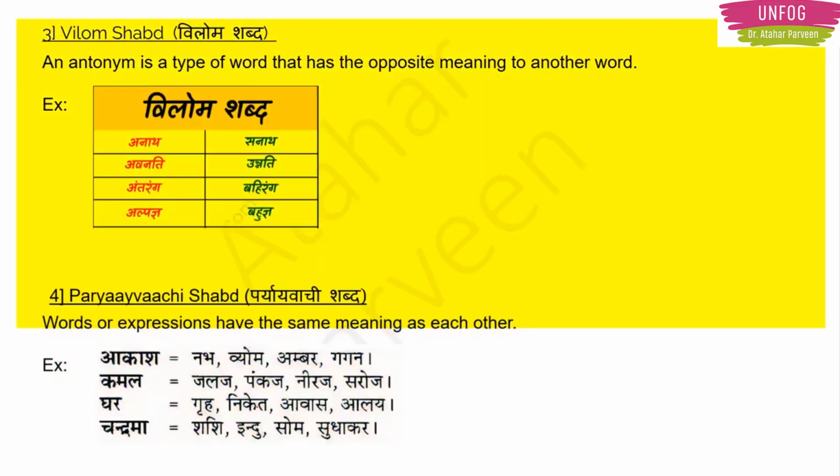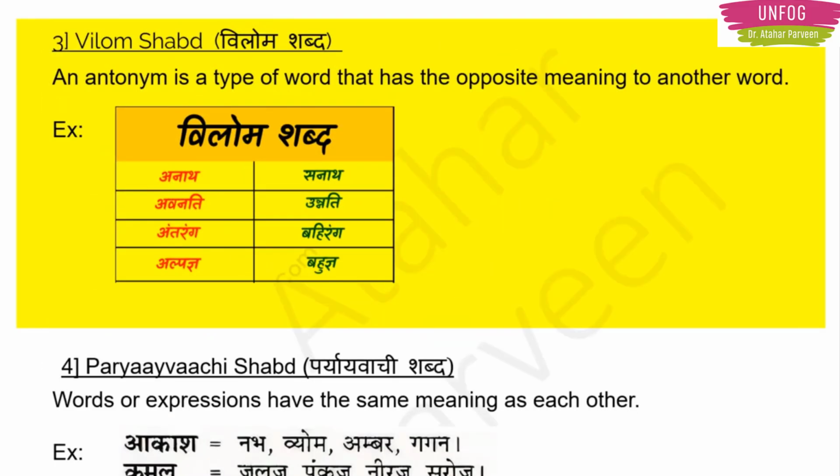Then the third topic we have is Vilom Shabd. In English we call them opposite words or antonyms, right? They have opposite meanings to each other. That's all Vilom Shabd is. For example, Anath is the Vilom Shabd of Sanath. Then we have Avnati, which is the Vilom Shabd of Unnati. Then we have Antarang, the Vilom Shabd of Bahirang. Then we have Alpagya, which is the Vilom Shabd of Bahugya. So the opposite words are known as Vilom Shabd. It's easy, nothing difficult.